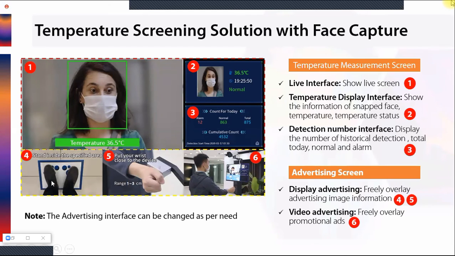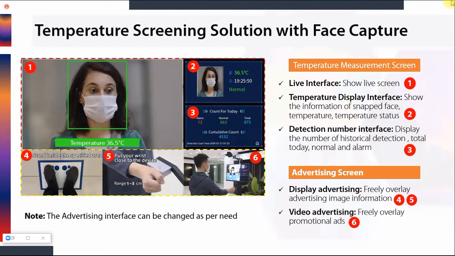Now below you can see 4, 5, 6. These are for advertisement. Right now, fourth and fifth are images, and in sixth you can play a video. In fourth, we have shown "stand inside a specific area."